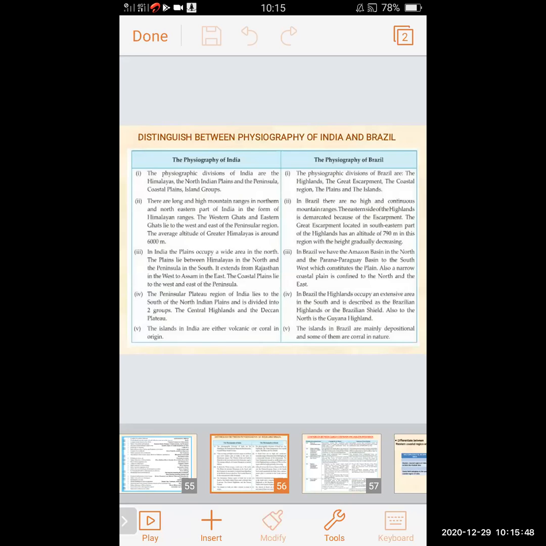The islands in India are either volcanic or coral in origin. And the islands in Brazil are mainly depositional and some of them are coral in nature. So this is the distinction we have seen about the physiography of India and Brazil. India has 5 main physiographic divisions: Himalayas, North Indian plains, Peninsula, coastal plains, island groups. And Brazil also has 5 main divisions: highlands, the Great Escarpment, the coastal region, the plains, and the islands.